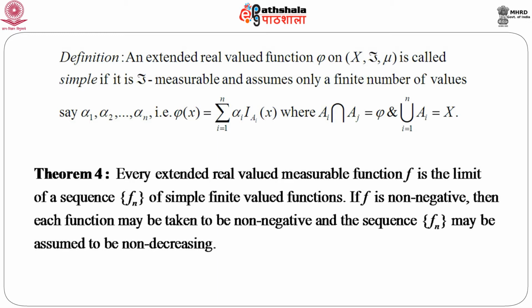This is pretty interesting, because whenever you think of any measurable function, which should be extended real valued, we can think of a sequence of simple finite valued functions whose limit is nothing but our original measurable function f. Moreover, if f is non-negative, then each function may be taken as non-negative and the sequence f_n may be assumed to be non-decreasing. So, whenever f is non-negative, we have two additional features: each of these simple functions can be taken as non-negative and the sequence can be assumed to be non-decreasing.